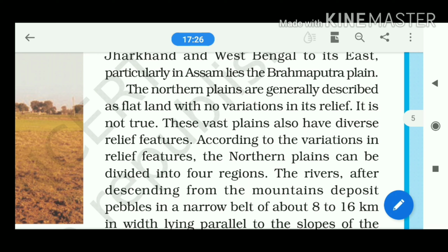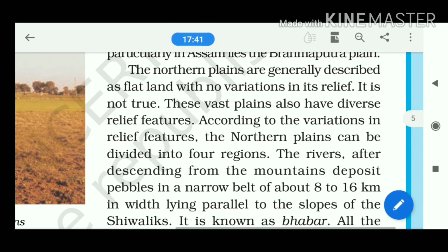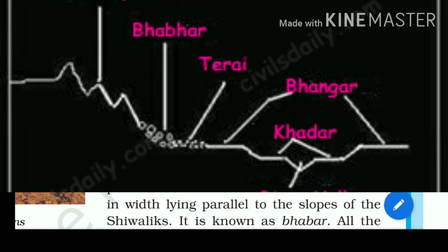It is totally based on the soil characteristics, the age of the soil. We can divide the Ganga plain into two categories, Bhangar and Khadar, and on the basis of location, it can be divided into Bhabur and Tarai.